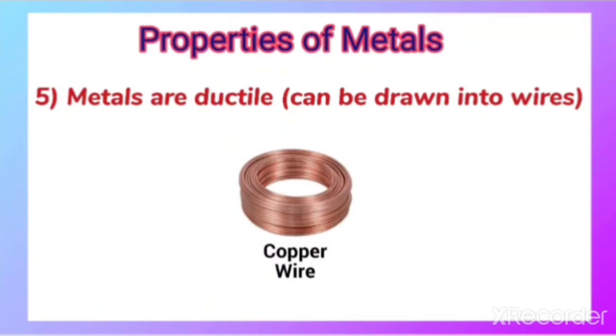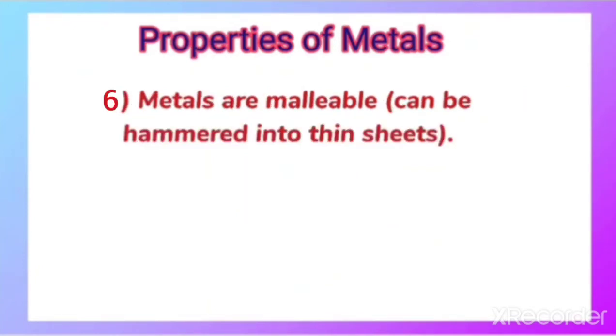That is, we are able to make wires because of this property of metal, which is called the ductile property. The next is metals are malleable, that is, they can be hammered into thin sheets. Malleable means that when we beat and hammer a metal, instead of breaking into pieces, it will be made into thin sheets.